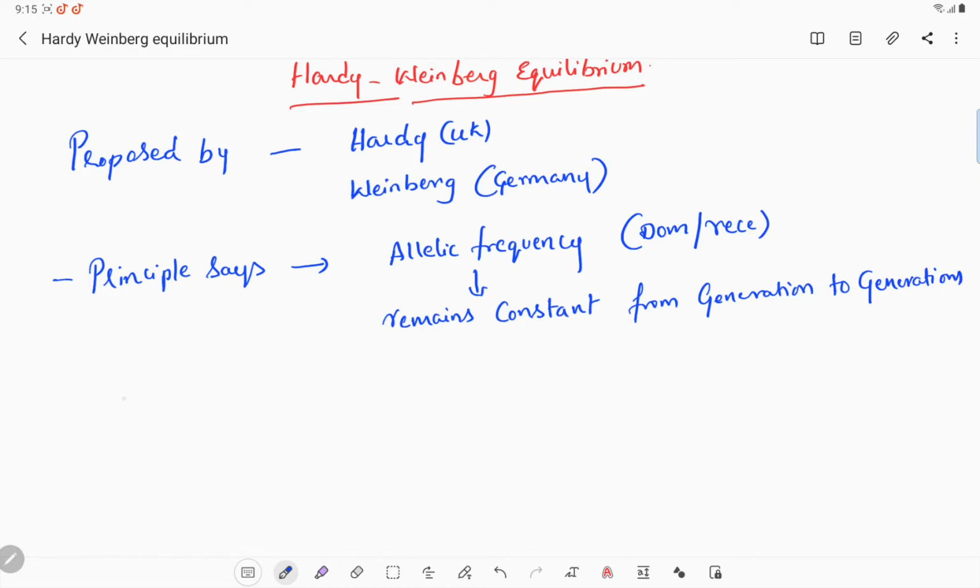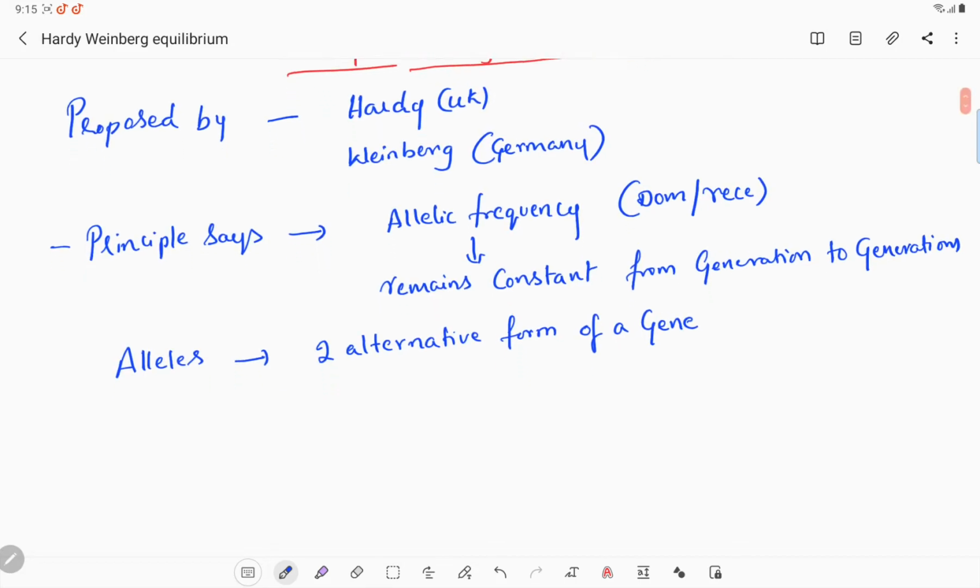So you know what an allele is? Allele means the alternative form of a gene. One might be a dominant allele, the second one is a recessive allele.